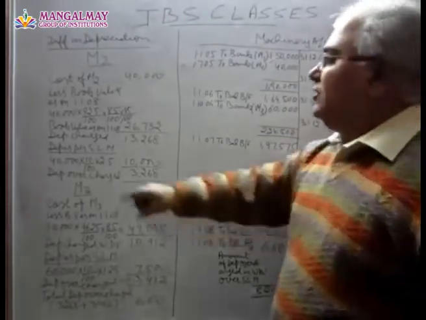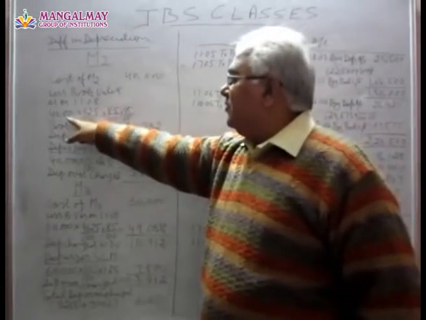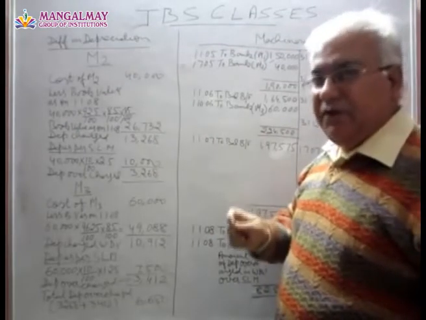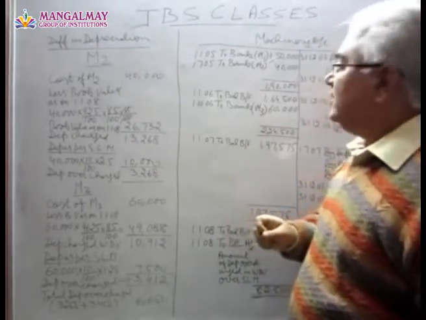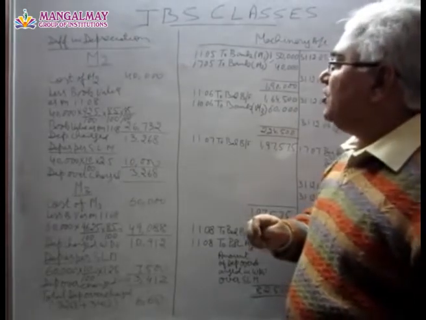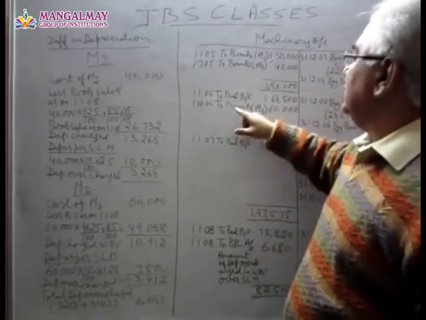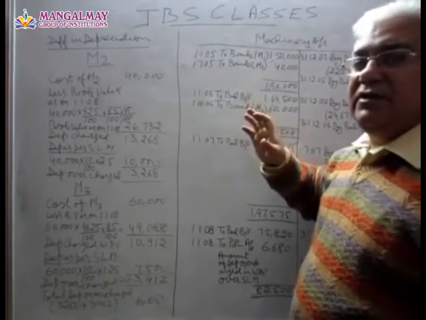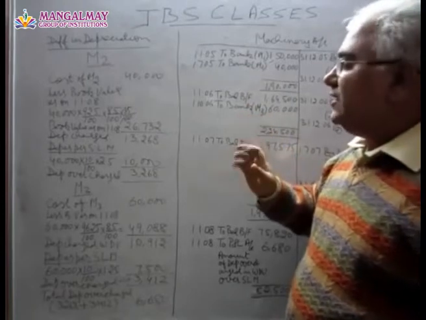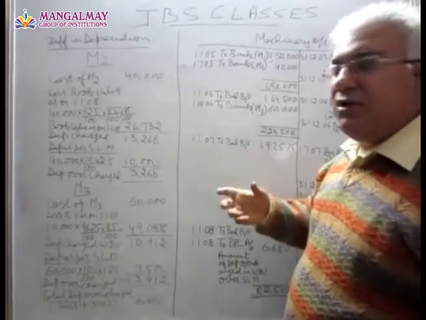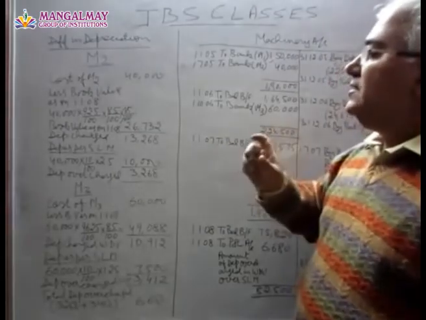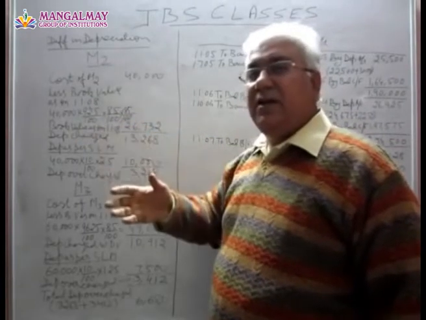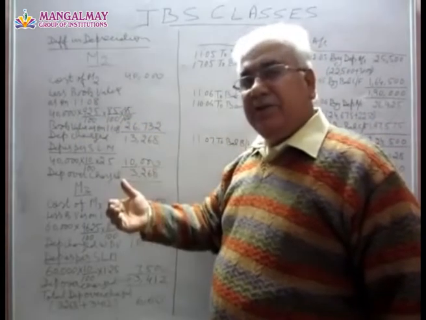This machinery was bought for 40,000 and the rate of depreciation is 15% written down value method. Since it was bought on 1/7/05, we shall charge only for 6 months. That's why 7.5% depreciation was charged on total value. It means 40,000 multiplied by 92.5% will give us the book value after charging depreciation.